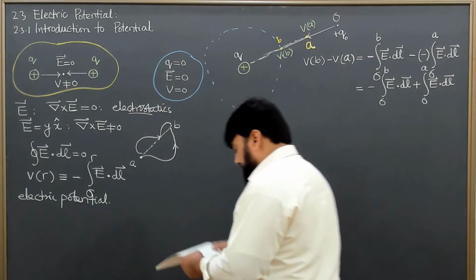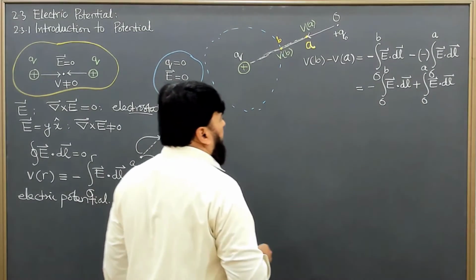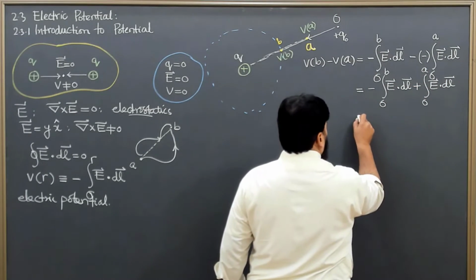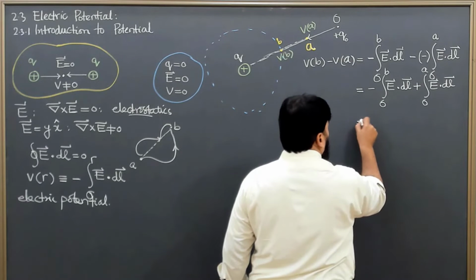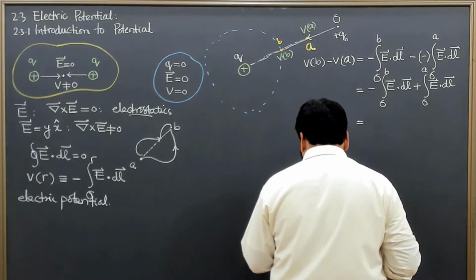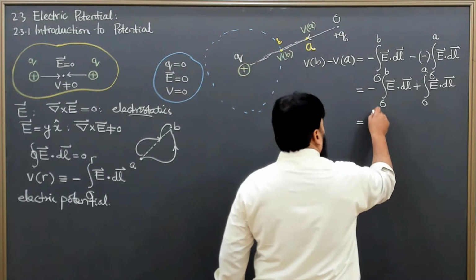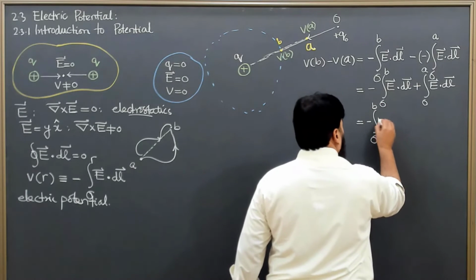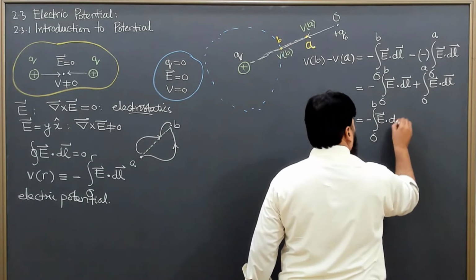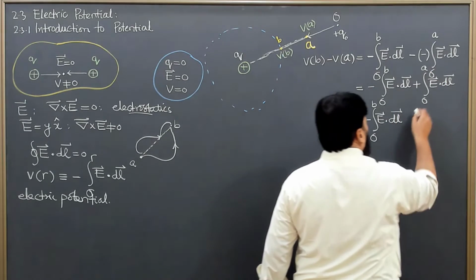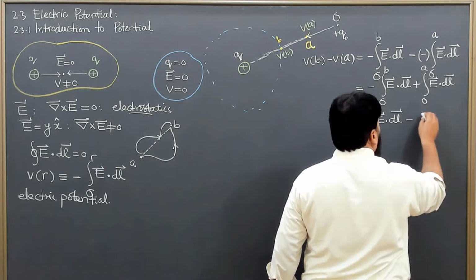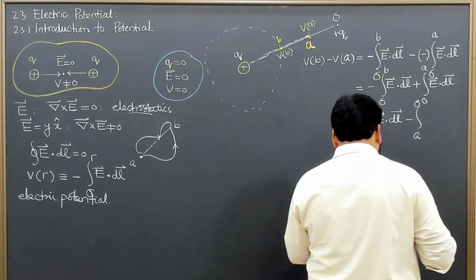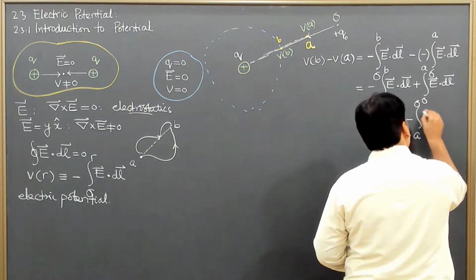Now I can combine this: it is minus the integral from point O to point B of E dot dl, and if I reverse the limits, then a minus sign occurs, and this is from point A to O of E dot dl.